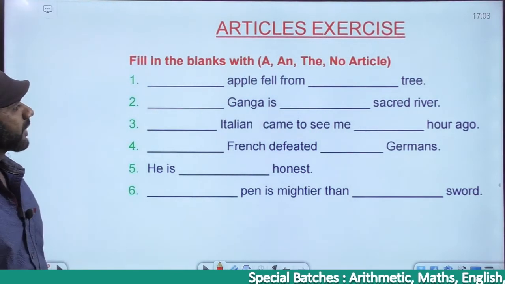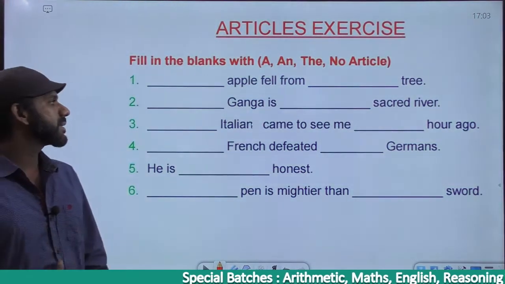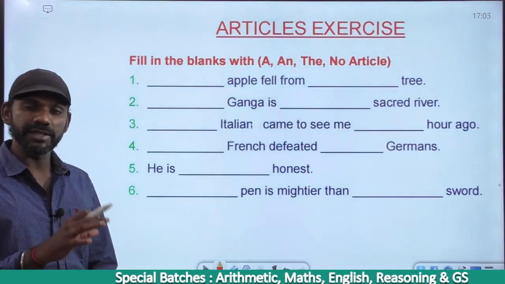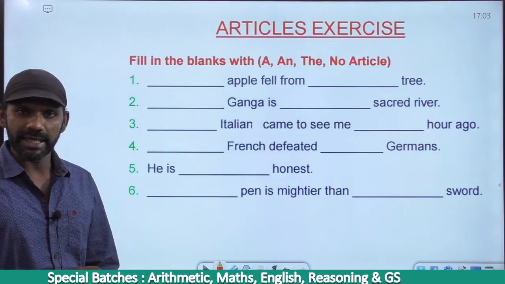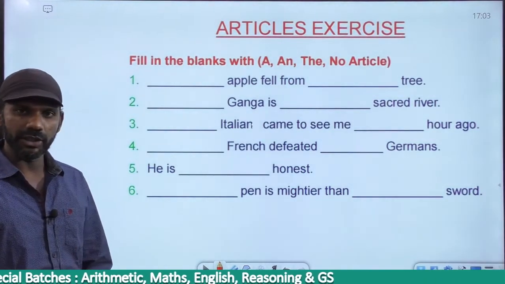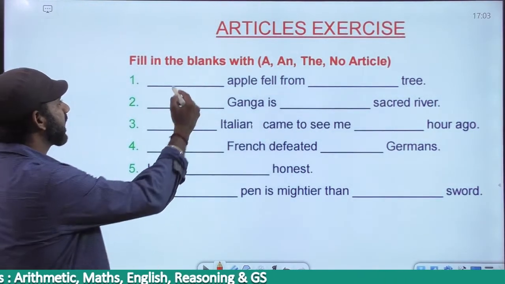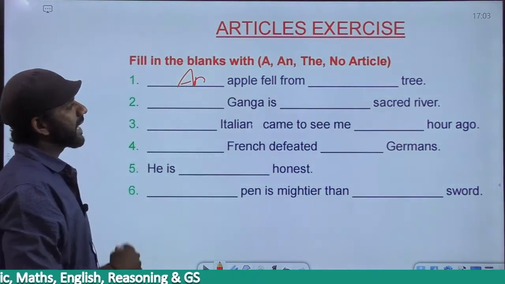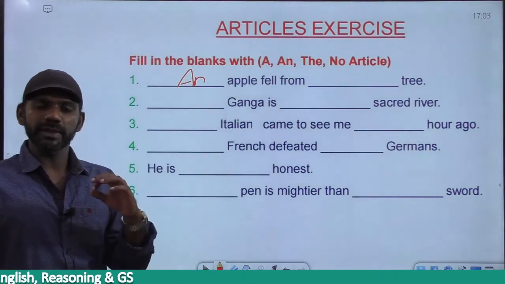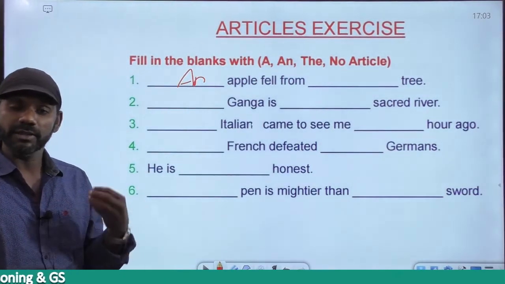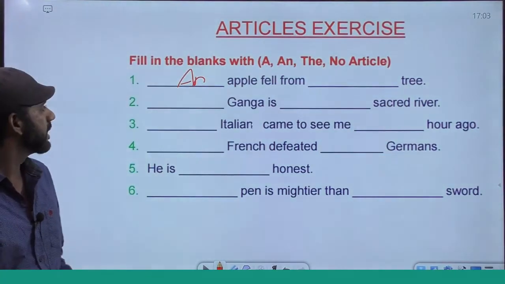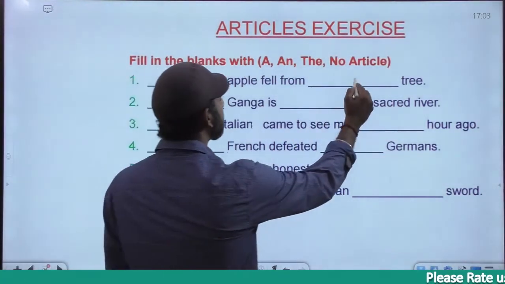Dash apple fell from dash tree. In this sentence, we are not referring to any specific apple, so it cannot be the apple. A apple is a wrong usage, as you know. It must be an apple fell from dash tree. As we are not referring to any specific apple here, we cannot refer to a specific tree as well. So an apple fell from a tree.